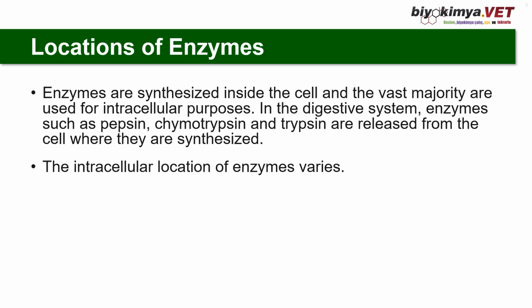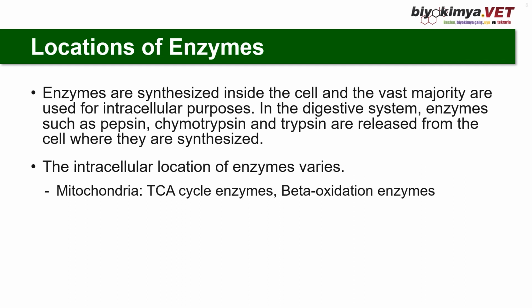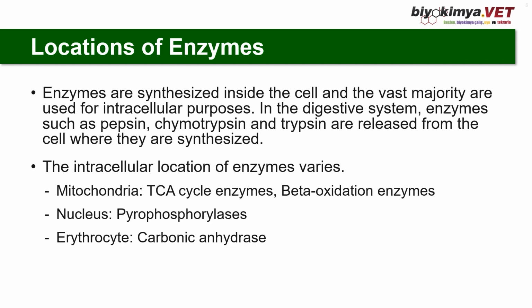It varies. For example, in mitochondria, there are enzymes such as TCA cycle enzymes or beta oxidation enzymes. In the nucleus, pyrophosphorylase, and others such as carbonic anhydrase, and in the cytoplasm glycolytic enzymes. But these are just some examples. There are numerous enzymes in different parts of the cells.